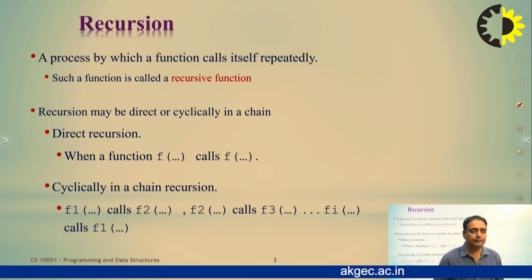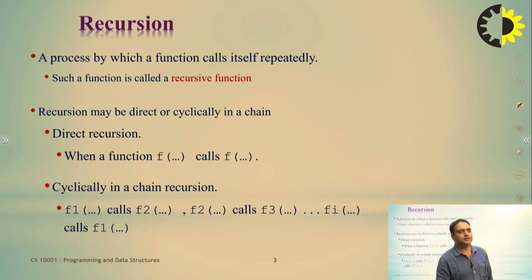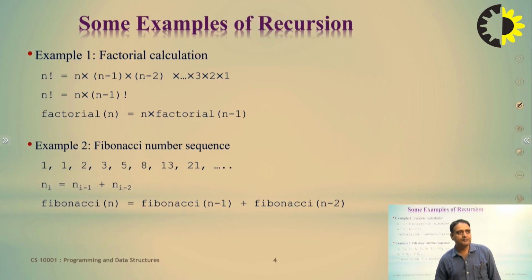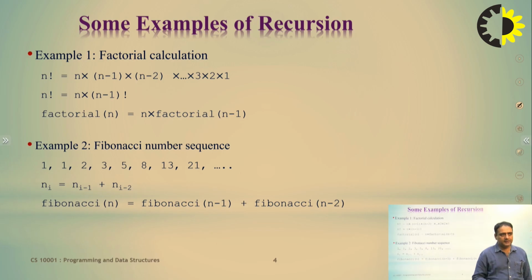But when a function f1 is called, and within f1 function f2 is called, within the f2 function f3 is called, within f3 function f4 is called, and within the f4 function f1 is called again, this is known as cyclic chain recursion. So there are two important points in recursion: first is direct recursion and second is cyclic chain recursion. You can better understand the concept of recursion through examples.